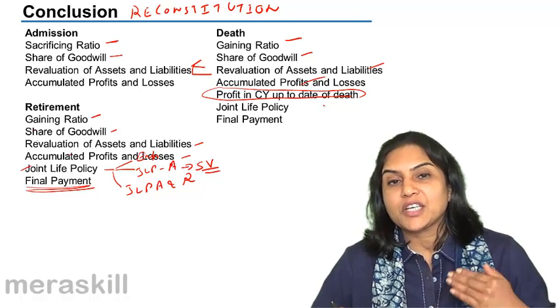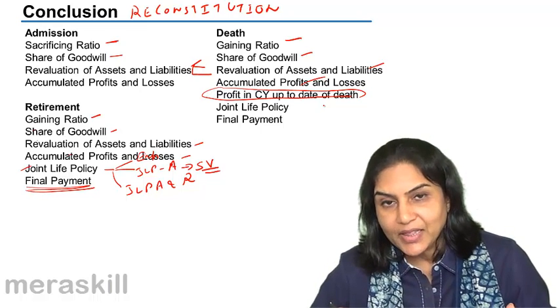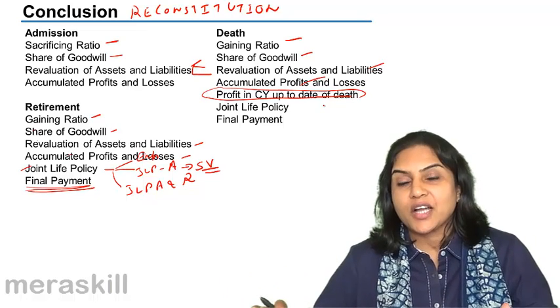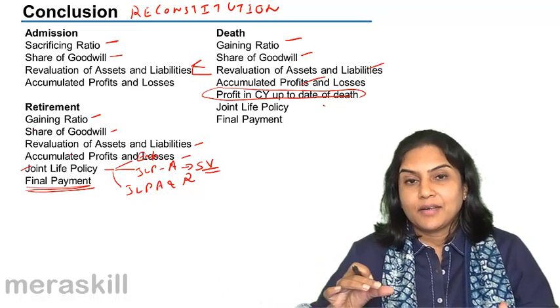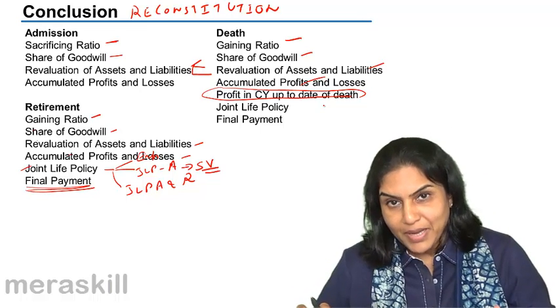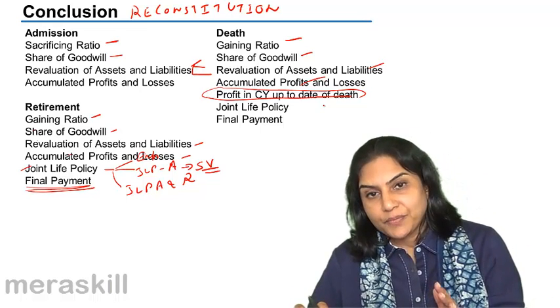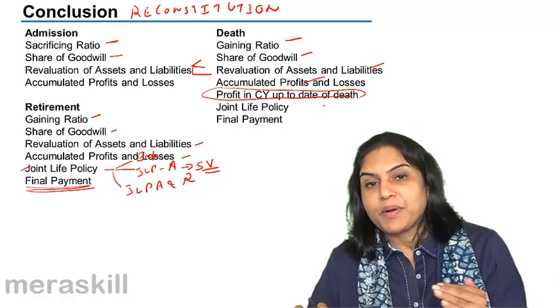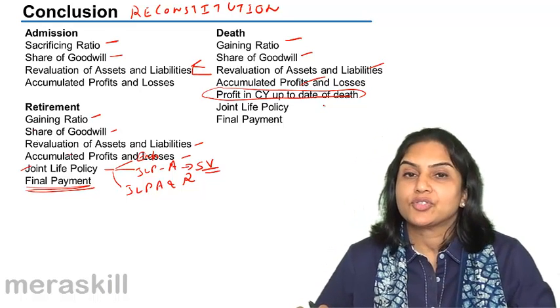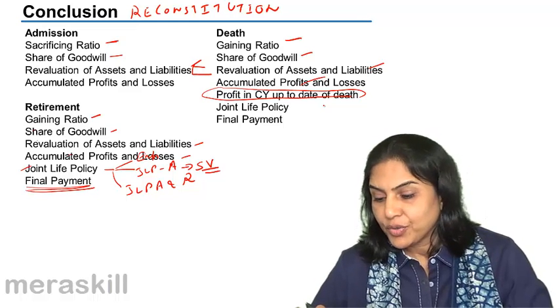So if previous year's profit was 1,20,000 and death occurs after 3 months, then it is assumed that the profit for these 3 months would be 30,000. The deceased partner's share in this 30,000 should also be credited to his account.